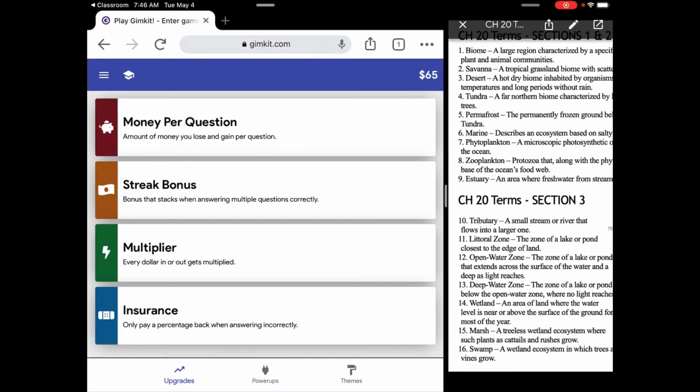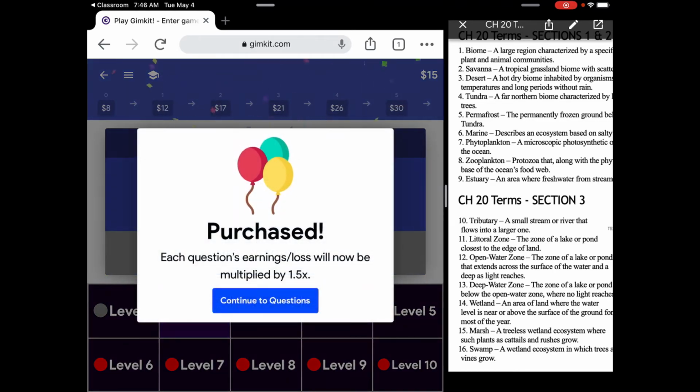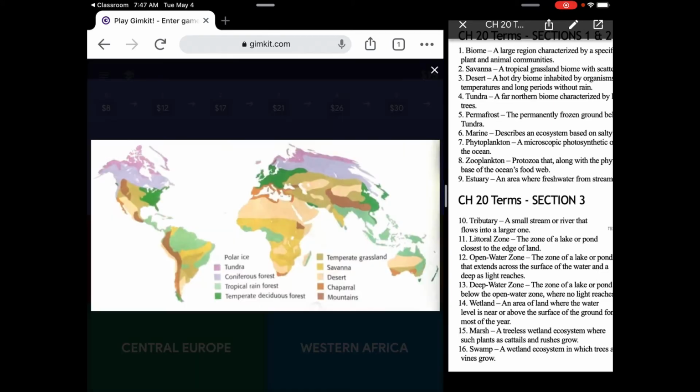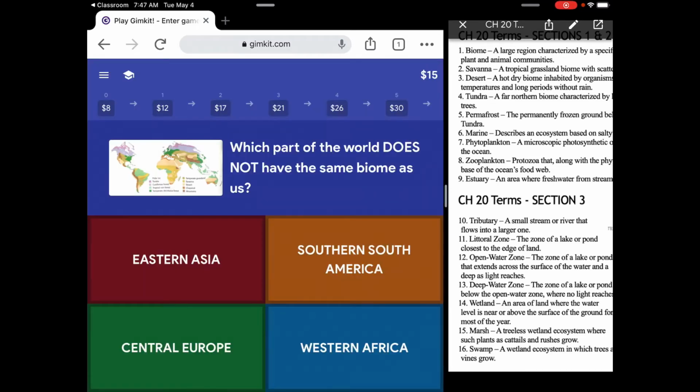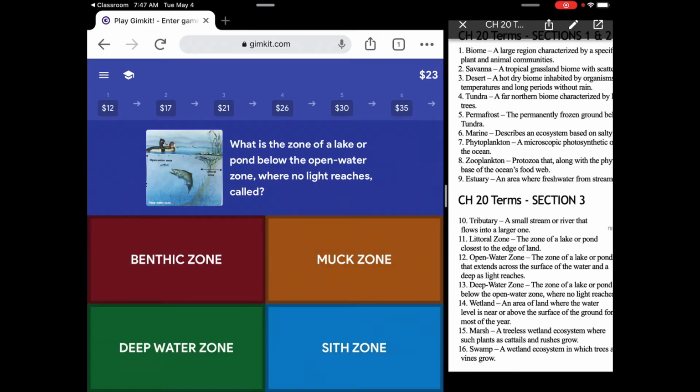Then we go shopping because we got enough money. Multiplier is a big one for 50 bucks. It multiplies what we got by 1.5. Which part of the world does not have the same biome as us? So we can actually look on the map. Where are the dark green biome? Where do we not have any dark green? South America has a little bit at the tip. But it is Africa. Southern South America has it, Central Europe has it, Eastern Asia has it, but Africa does not. Continue. What zone of a lake or ponds below open water?